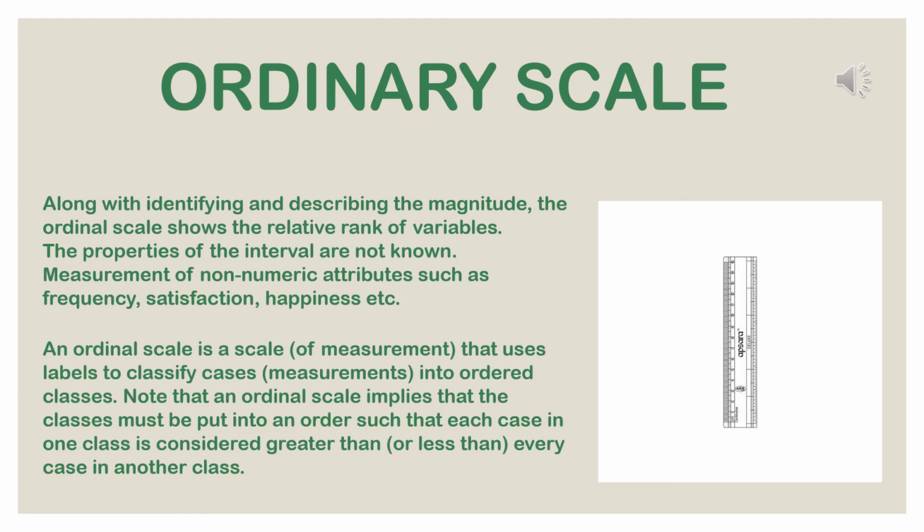So we often use an ordinary scale for measuring length. It is usually a thin rectangular bar or box of wood, metal or plastic. Everyone has a scale or ruler. We are talking about that only. The length, see the diagram, you will understand. The length of the scale varies from 15 centimeter to 1 meter. If a scale is graduated only in centimeter and millimeter, then the scale is known as meter scale. A meter scale can measure a minimum length of up to 0.1 centimeter or 0.001 meter and a maximum length of 1 meter.